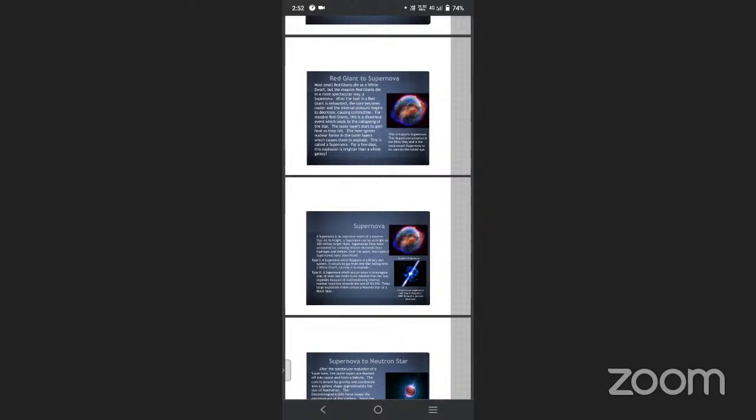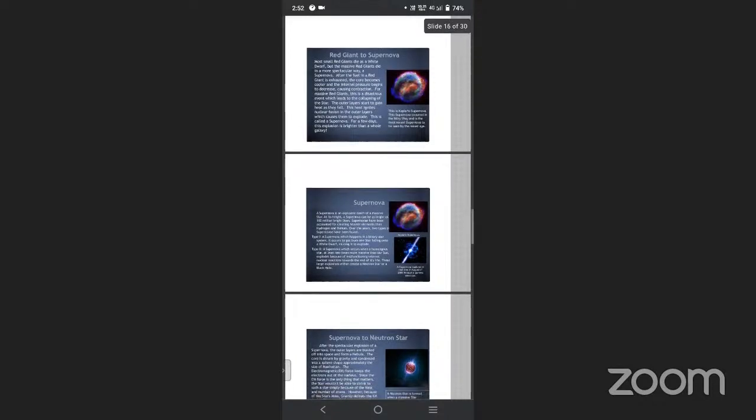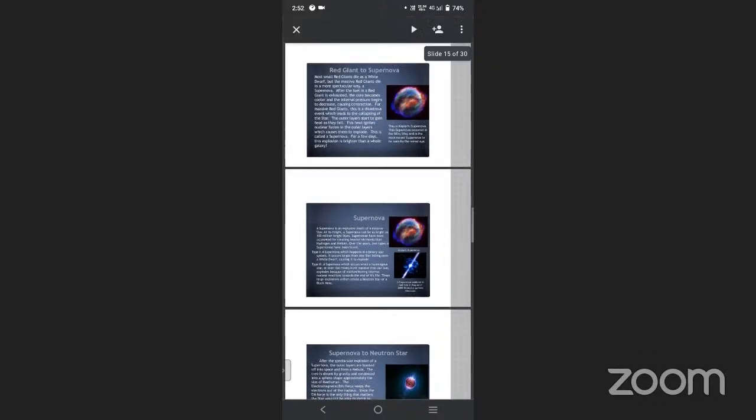The outer layers start to gain heat as they fall. This heat ignites nuclear fusion in the outer layer, which causes them to explode. All these processes make them explode.